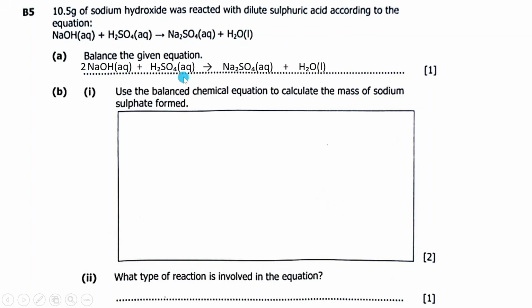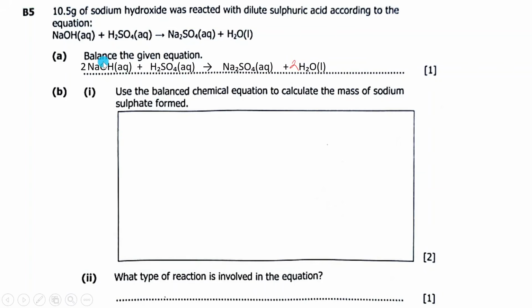So oxygen 2 here plus 4 here, 6. So this side you have 6. Come here, oxygen 4 here, 2. Oh, sorry, I didn't put a 2 here. So we need to put a 2 here to balance it. Yeah, so that is the correct answer because I didn't check properly there.